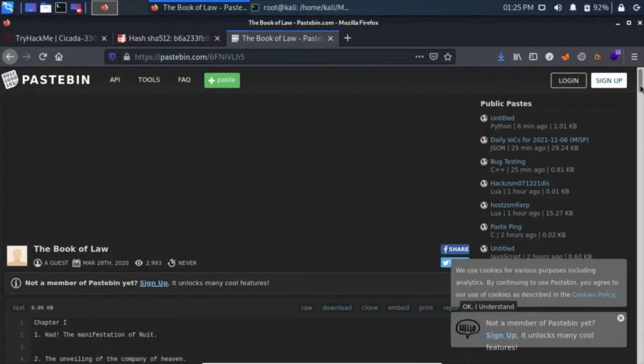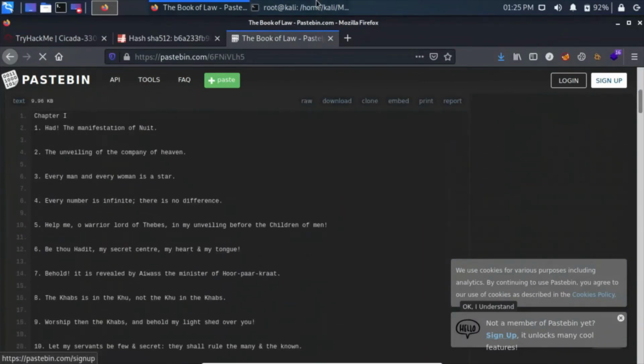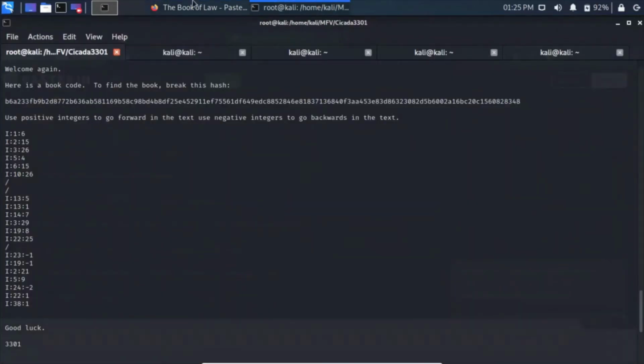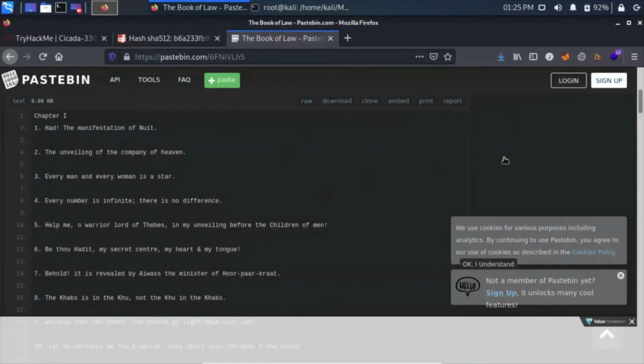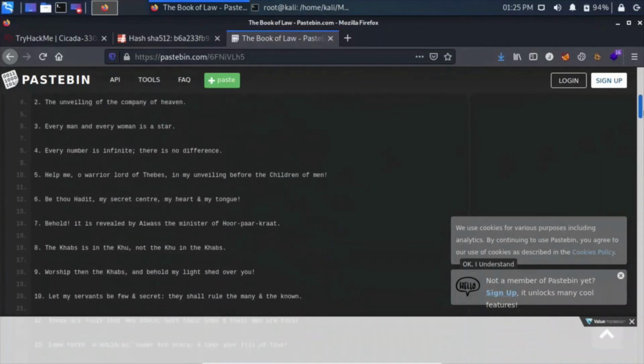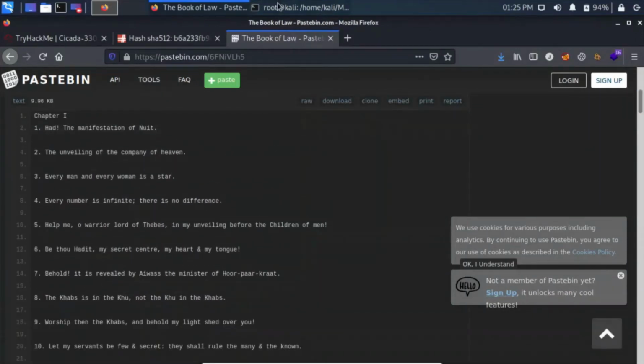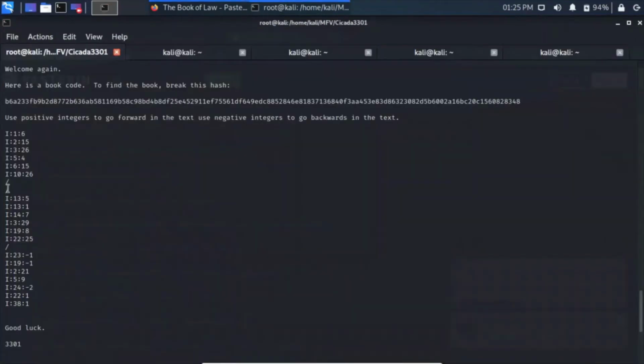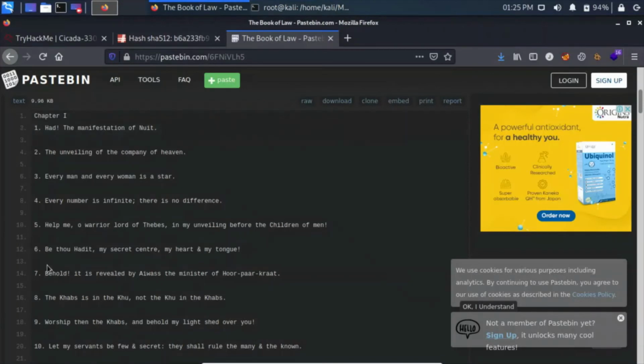So I guess this was what it is talking about: use positive integers to go forward in the text and negative integers to go backward. So what we are looking for is HTTPS first. So it is showing 1 and 6, 1 and 6.